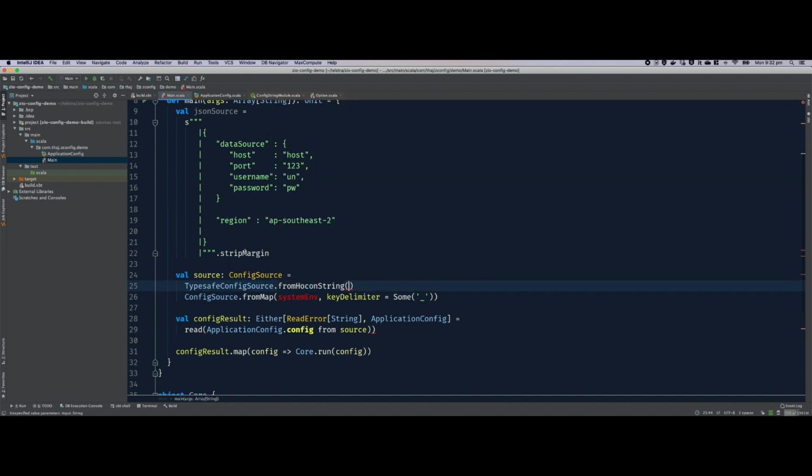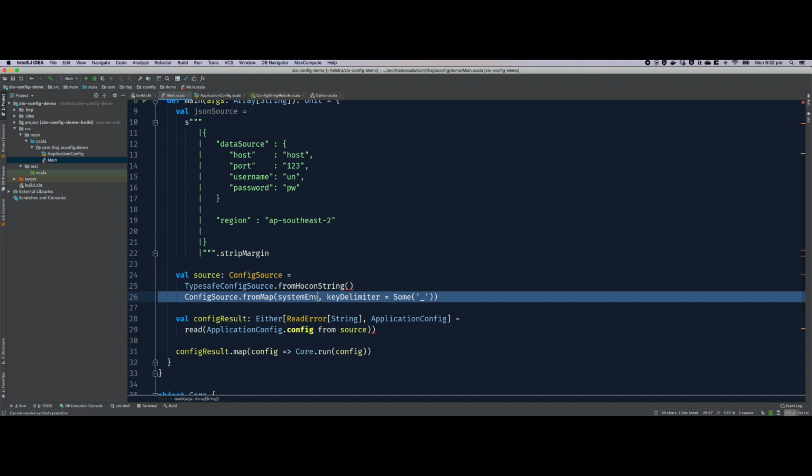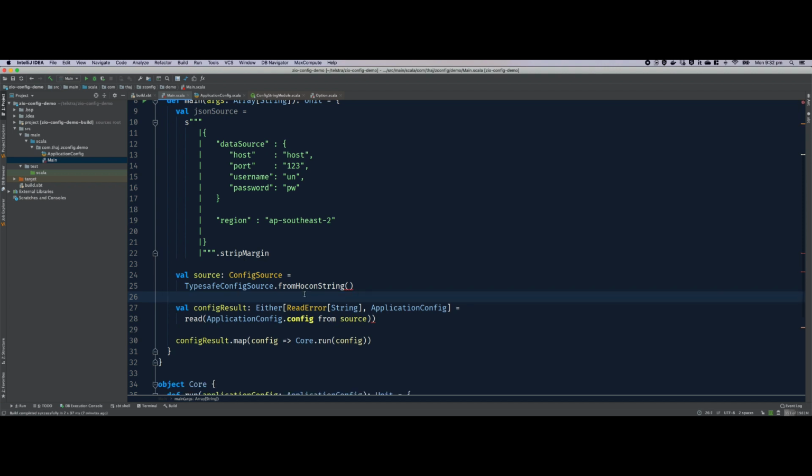From HOCON string. For those who are not familiar with HOCON, consider that as a superset of JSON, and we pass this JSON source. Now this complains, saying this is no longer a ConfigSource. Instead, it can only return either a reader error string or a ConfigSource. This indicates that this thing can fail, and we represent that in types using Either. So why does it fail? Probably due to malformed JSON, it can fail.